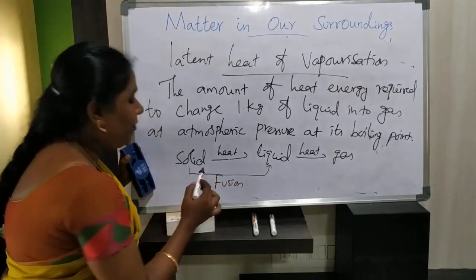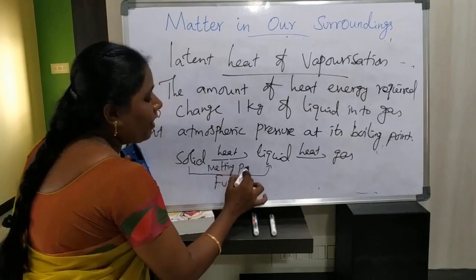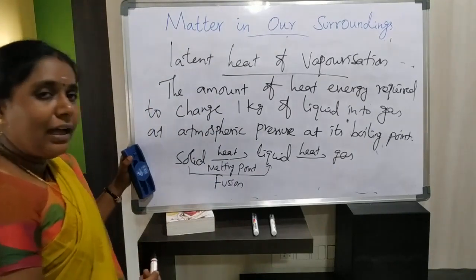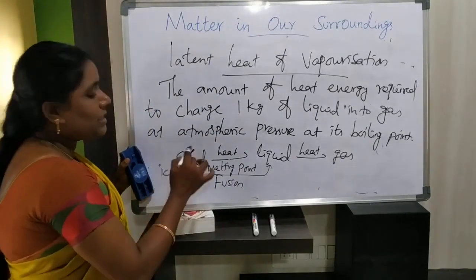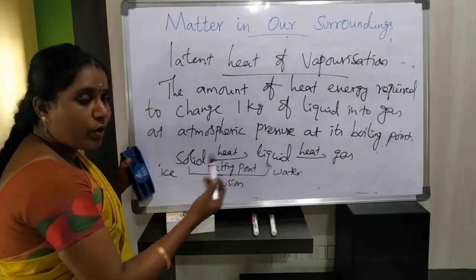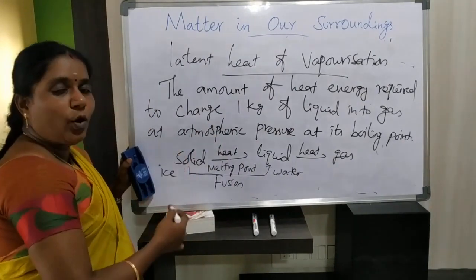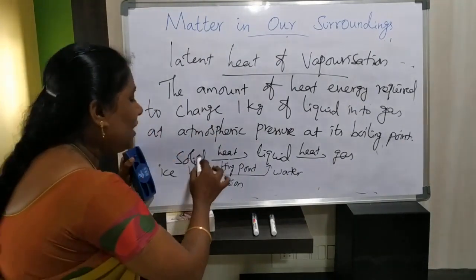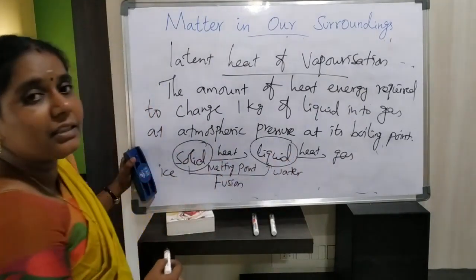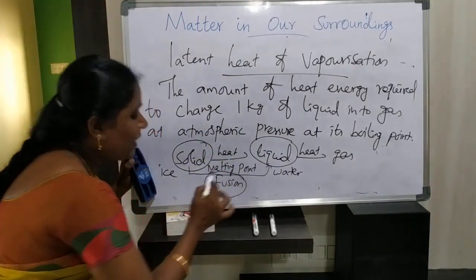Listen carefully, in this process, a solid can convert into liquid by the process of fusion. Here we have discussed melting point. While melting, ice is converted into water. During this process, one state of matter, that is solid, is converted into another state of matter, that is liquid. The name of this process is called fusion.